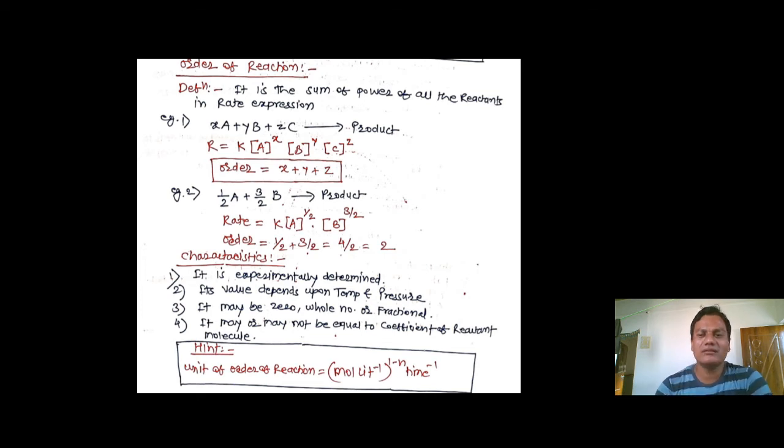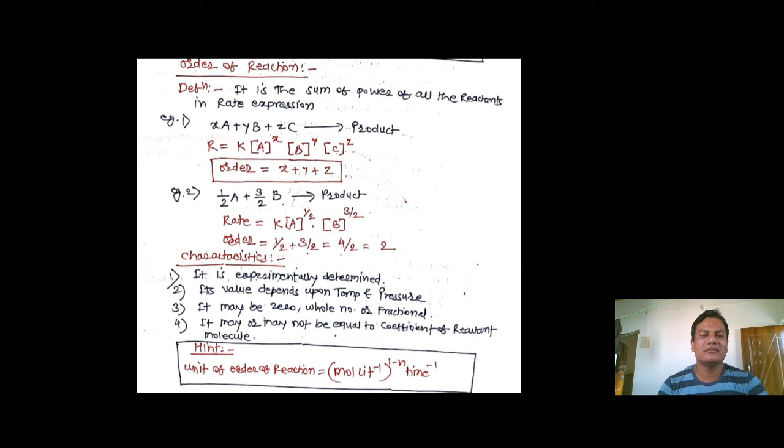For again better understanding, one another example is given. 1 by 2 A plus 3 by 2 B, it is giving product. So rate is equal to k into concentration of A raised to half and concentration of B raised to 3 by 2. So it is the sum of 1 by 2 plus 3 by 2, which are the powers in this reaction. So it is 4 by 2 and totally 2. So overall order is 2.